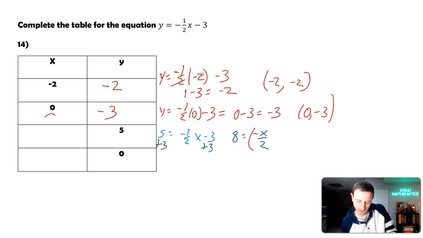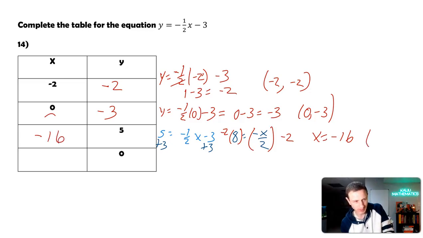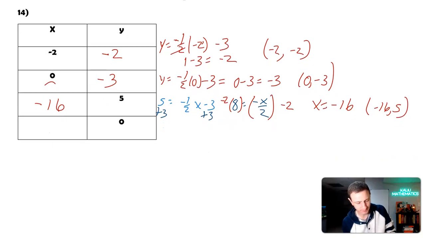So I'm going to knock out 2 steps here. I'm going to multiply by negative 2 because I want to get rid of that negative and that 2. So I'm going to multiply by negative 2, giving me x is equal to negative 16. So the x value here is negative 16. We can go ahead and write an ordered pair being negative 16, 5.